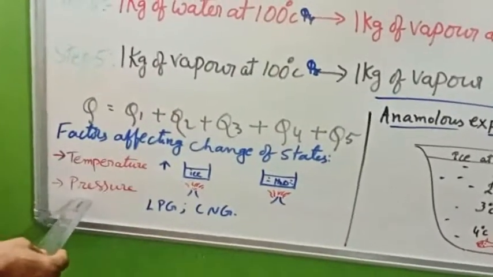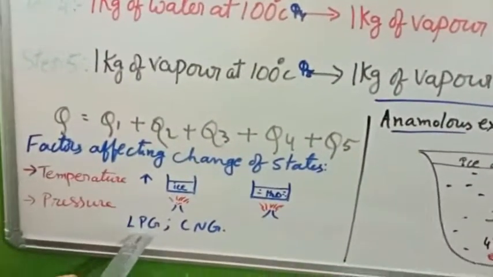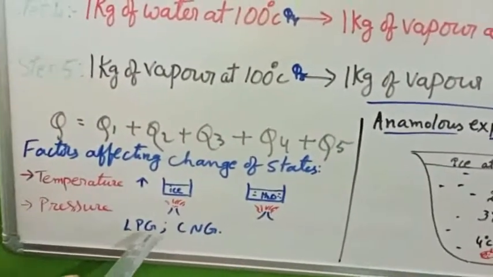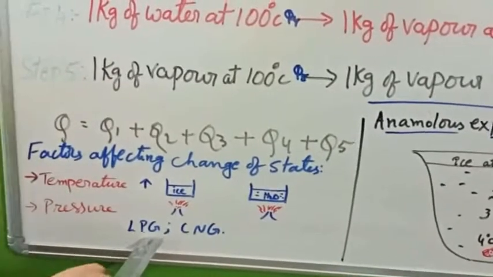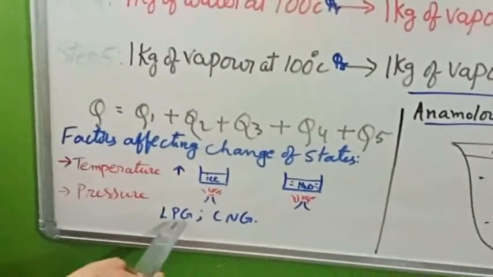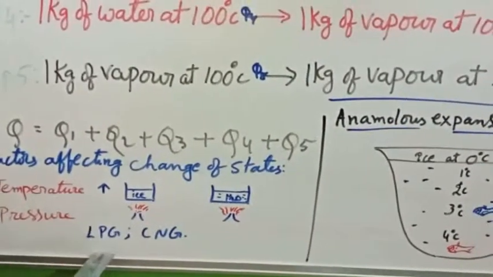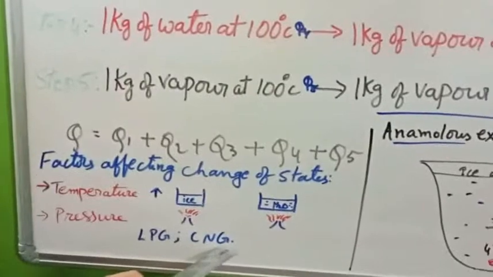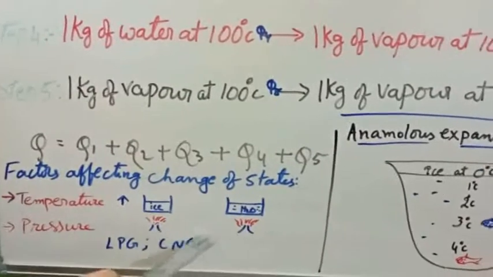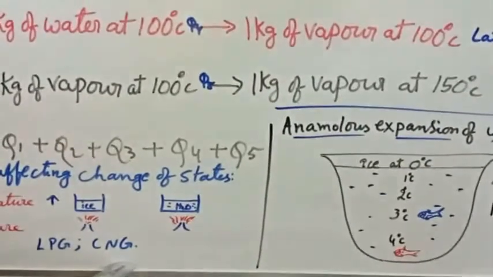Now let us know about another factor which affects change of state, and that is pressure. With high pressure, petroleum gas will be converted into liquid. We know that the molecules of a gas are very loosely packed, and by applying more pressure, it will be converted into liquid. So it is called LPG, liquid petroleum gas. LPG means it is liquefied and then filled in cylinders. Next, natural gas, after compressing with high pressure, is converted into CNG, compressed natural gas. We are using it nowadays for running motor vehicles on the roads.